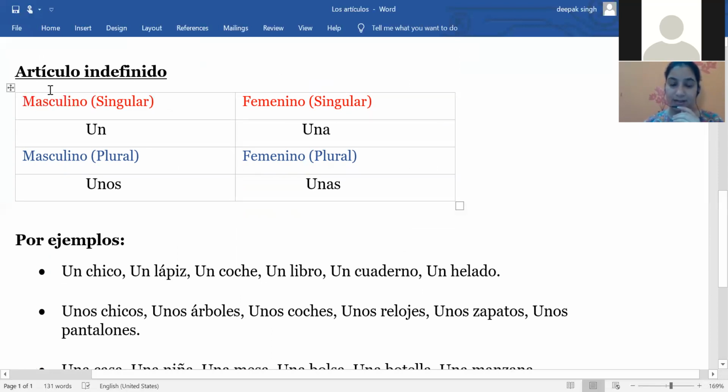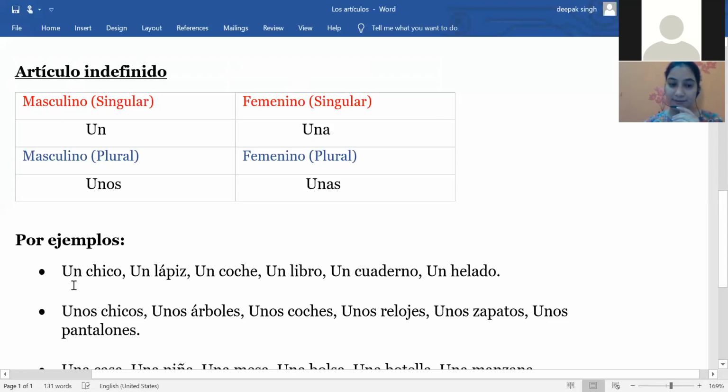As I told you, in English we use a or an for the indefinite article. Same in Spanish: for the masculine singular noun, we use un. Un means a or an, both. Now we are using it with examples.